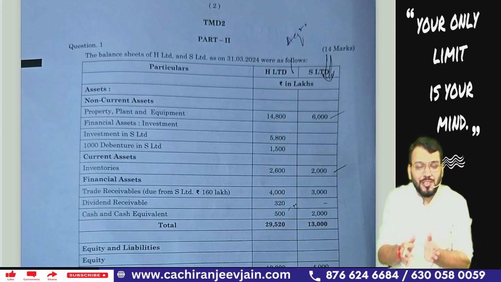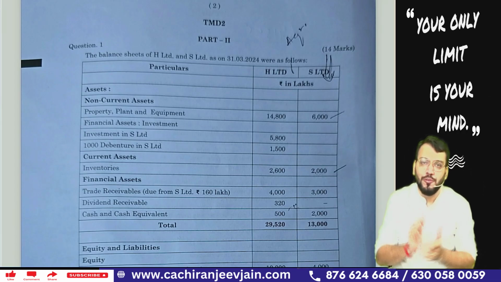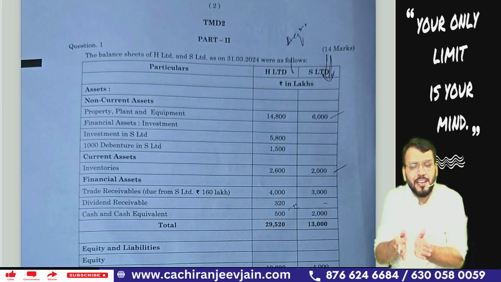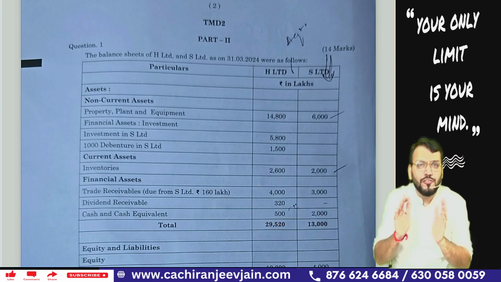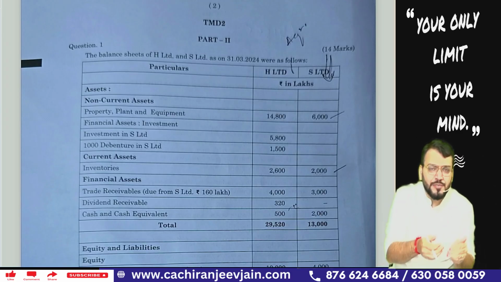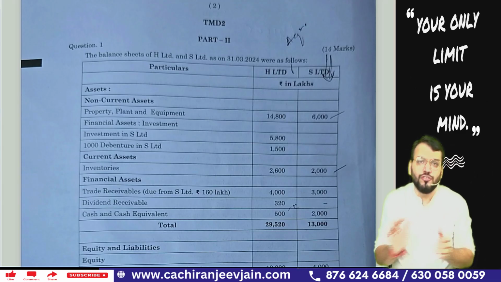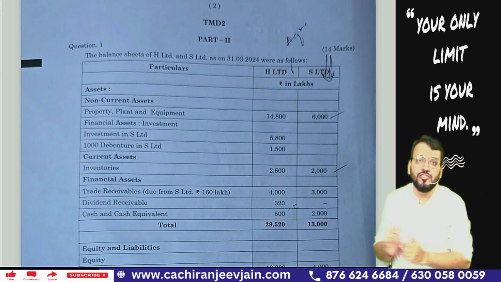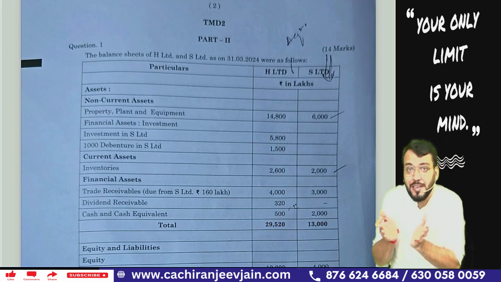Now this is Part 2 of the CA Final Financial Reporting question paper. From my point of view, almost all the questions asked this time were from the ICAI module. Whatever new questions they asked were either similar to questions given in the ICAI module or directly related to concepts. If your concept is strong and you have practiced from the ICAI module, you can attempt all the questions. Most of the questions were directly from my expected list also, and I hope if you have gone through it, you have realized that.